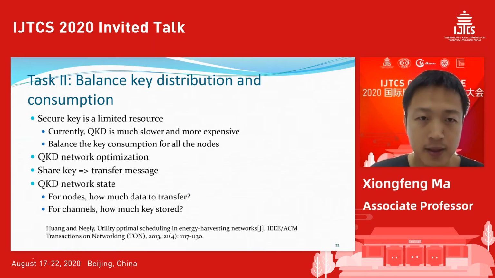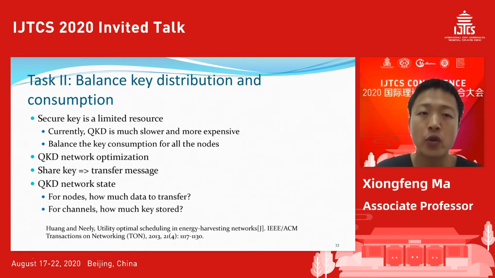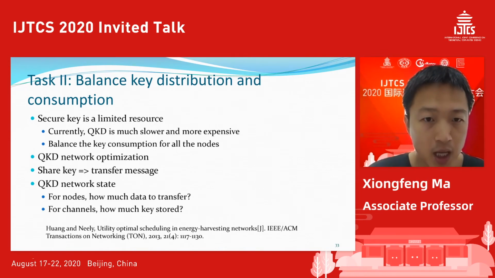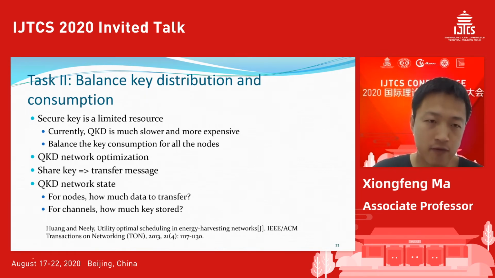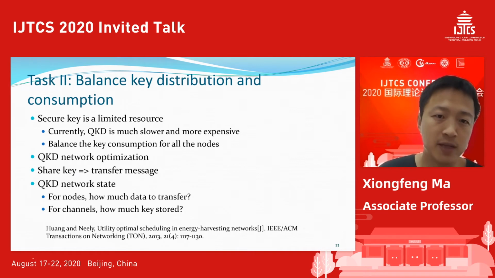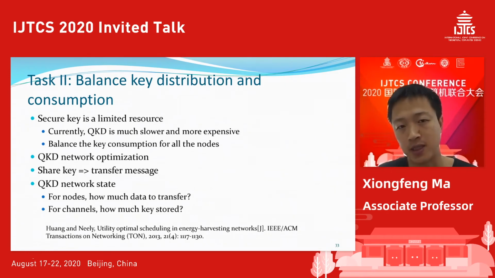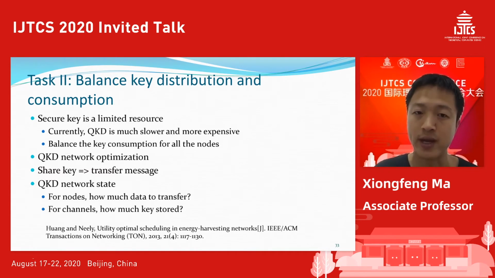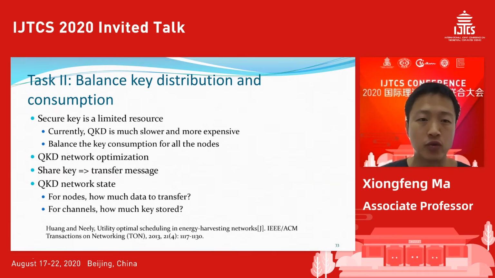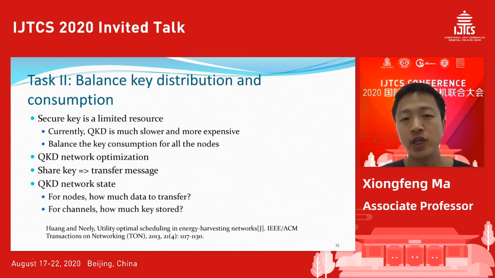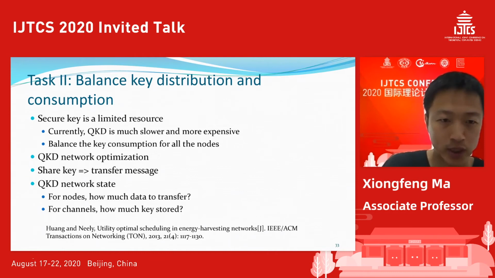First of all, we need to model this picture. For the moment, let's assume that the shared key is basically the same as the transfer message. In this talk we'll talk about the transfer message, but you can think of it as just key distribution between Alice and Bob. So how much data you want to transfer, and for the channel, how much key can be stored or generated for the key distribution.